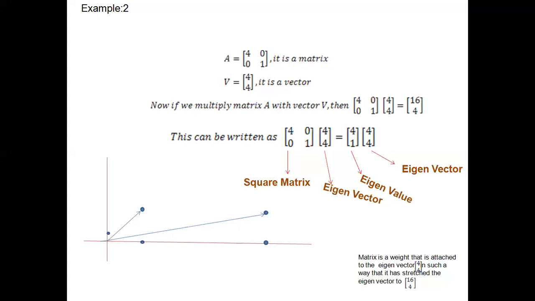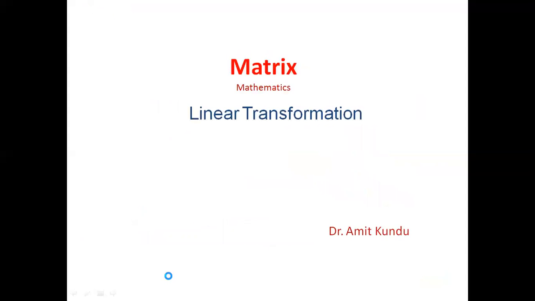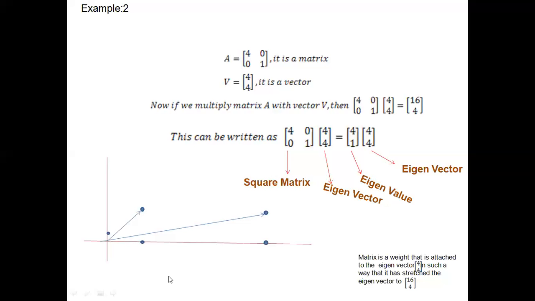In such a way that it has stretched the eigenvector to 16, 4. If we plot this point, what does it look like? Look at this point. This point represents 4, 4.